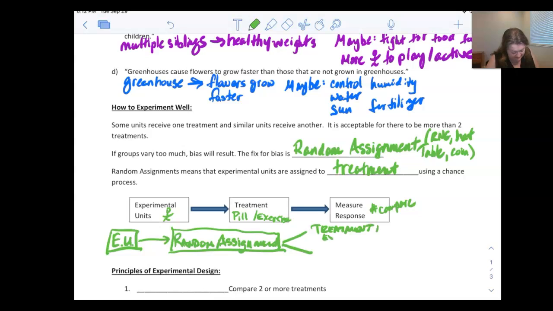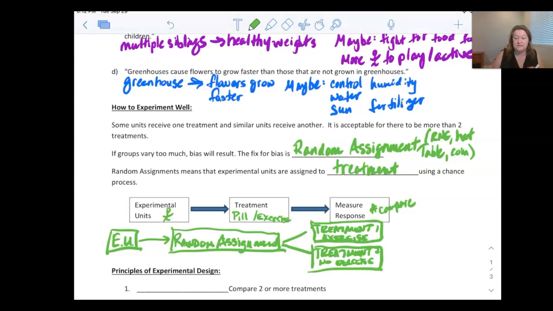So this might be the one who gets exercise. And then treatment 2 is the one with no exercise. And I'm making sure that they get assigned to these 2 groups totally randomly. That's the key part in experimental design.